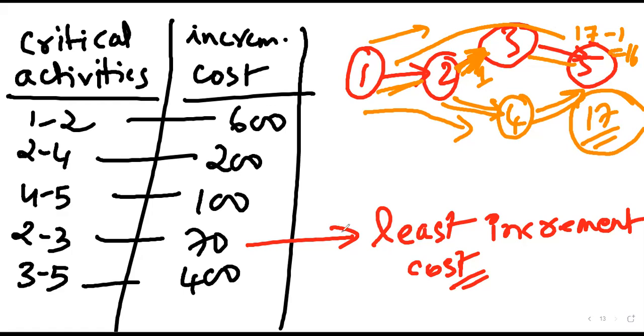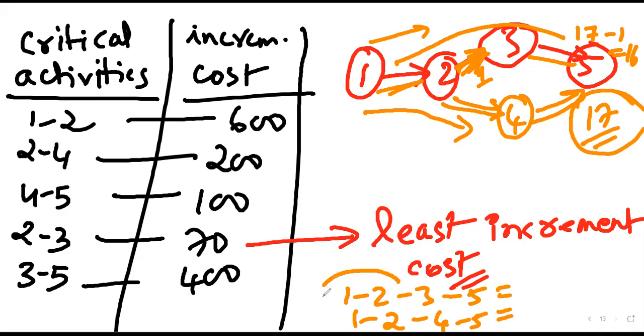First critical path is 4, 5. Another is 1, 2, 4, 5. We have to select such an activity which is available in both the paths. We have such an activity: 1-2 is available in both the paths, correct?